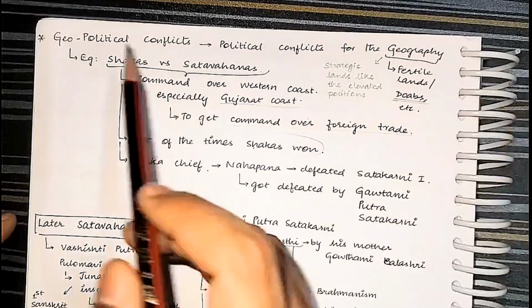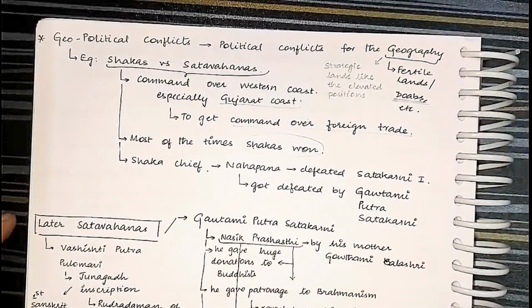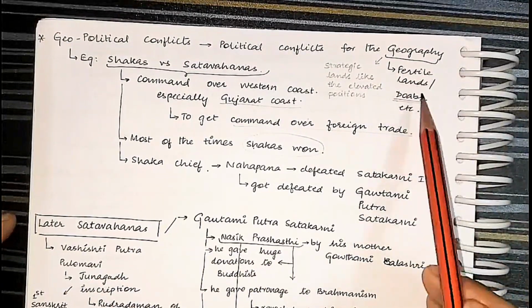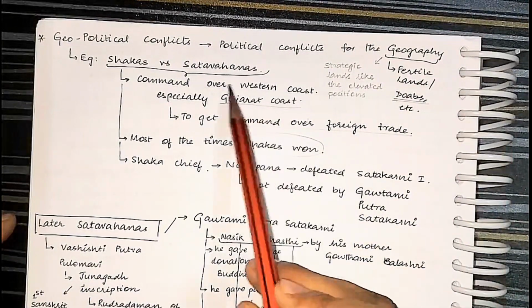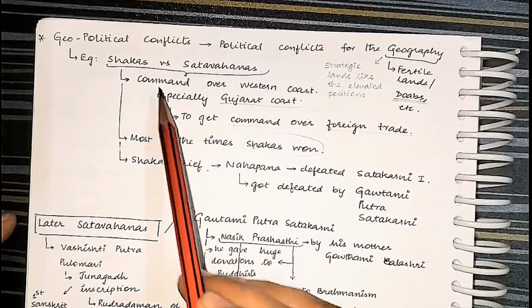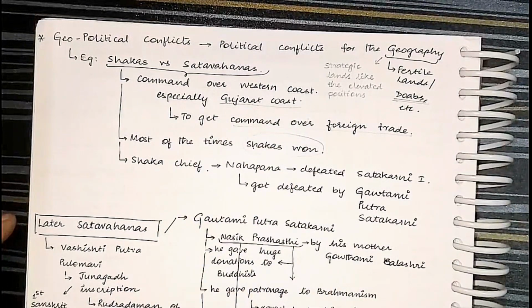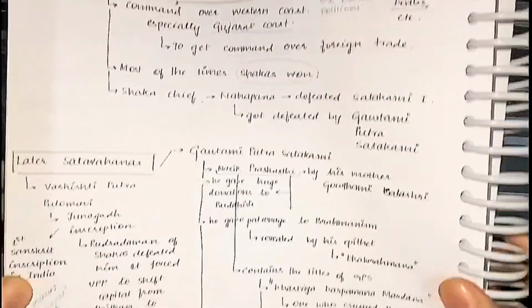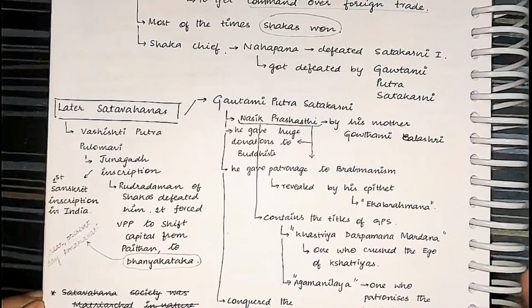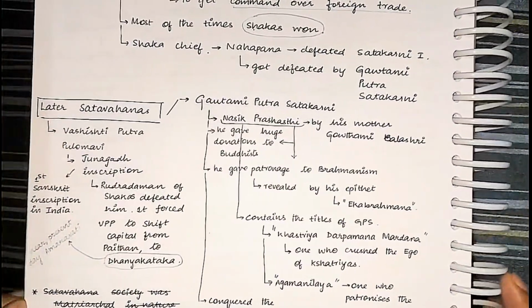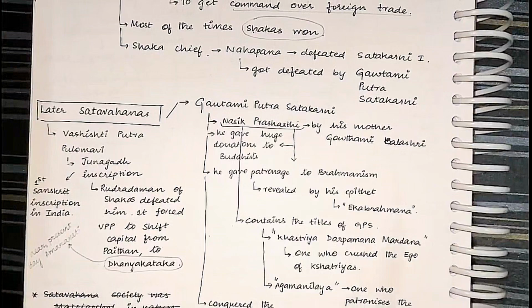So what you have to remember here is that there were geopolitical conflicts for the fertile lands and doabs, and especially for the Gujarat coast, between the Shakas and the Shatavahanas. That's it. Next, let's move to the later Shatavahanas. Let's see about Gautamiputra Shatakarni.